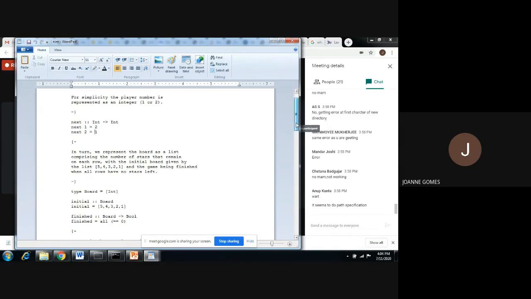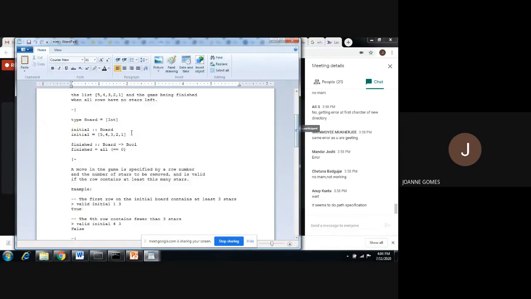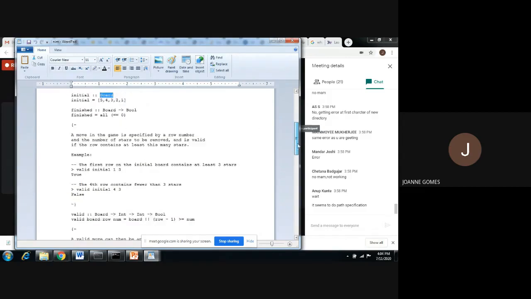I won't explain everything, but I'm sure you will know it. So this is one user-defined type that is declared, a board, which is nothing but a simple list of integers. So from this we can make out this is a list of integers. Initially the input is that list, and initially it is 5 4. The value of that list is this, and finished board will be empty. So there will be nothing. That is the second function.